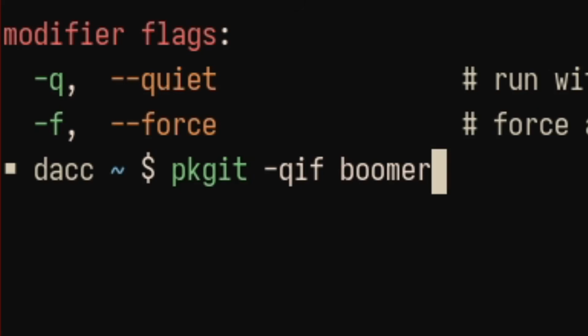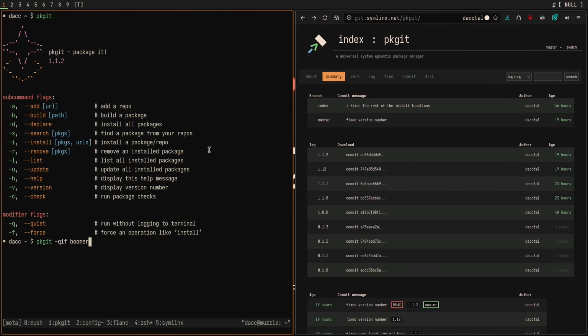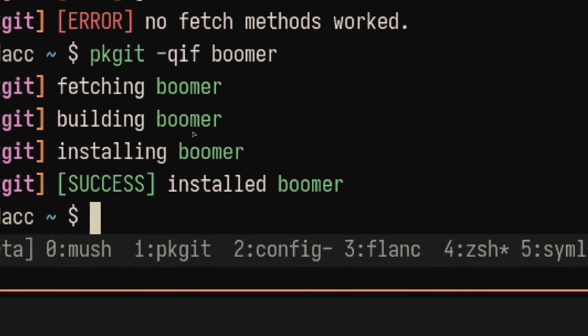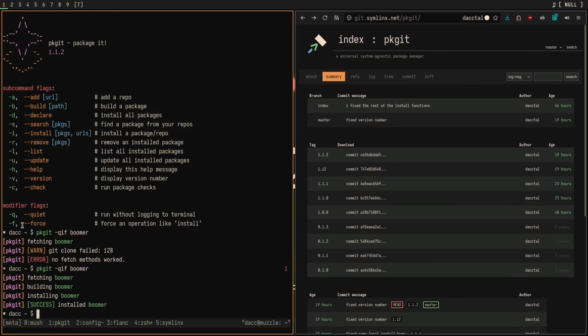So now we have pkgit queef boomer. And this will quietly force install boomer the second time. I still have no idea why it does this. And look at that. It quietly told me it was fetching, building, and then installing boomer, and then it successfully did so. And I can prove that by using boomer and showing you boomer. There we go. It works.